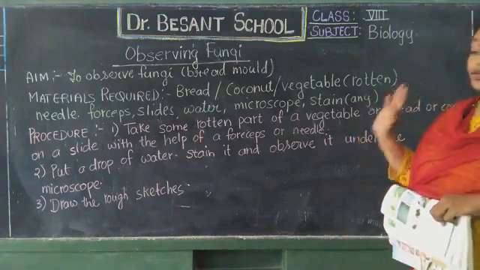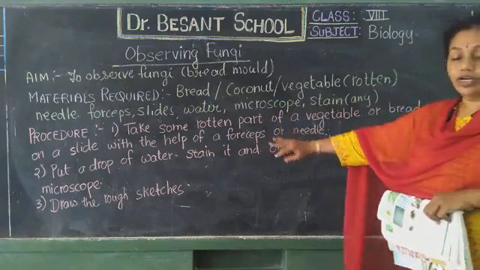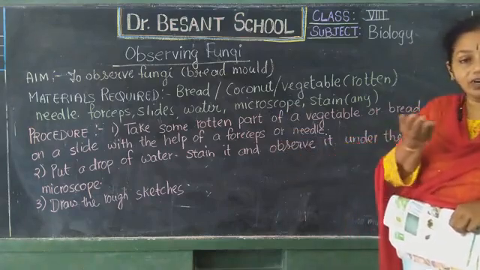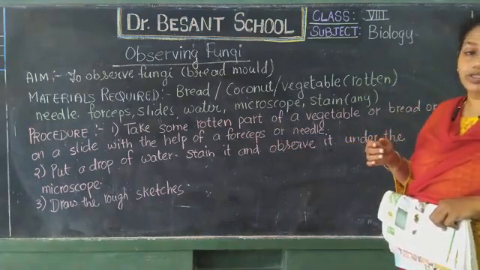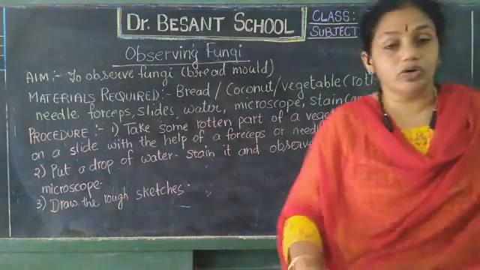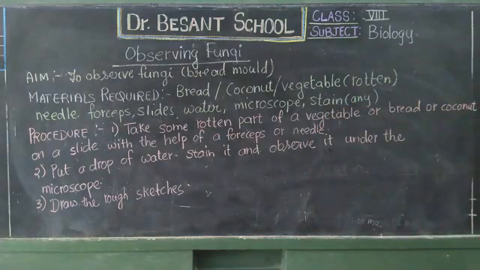That part only you have to take out, and then with the help of a forceps or needle, you have to put it on a slide. Okay, and then we have to stain it and carefully observe it under the microscope. Then what we find under the microscope we are going to draw. That is only our observation. So please complete this first.